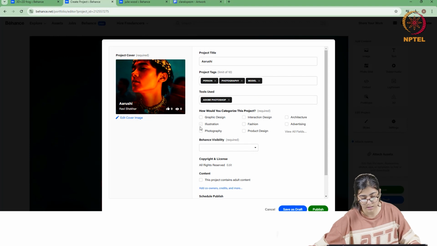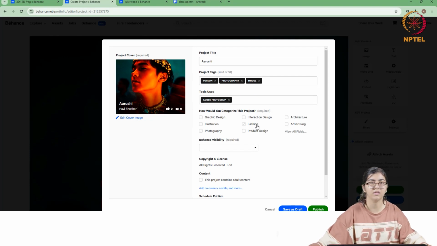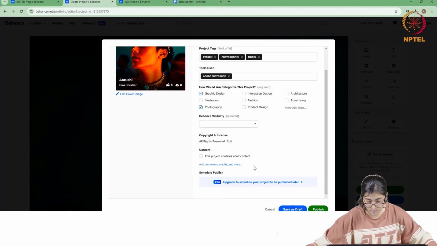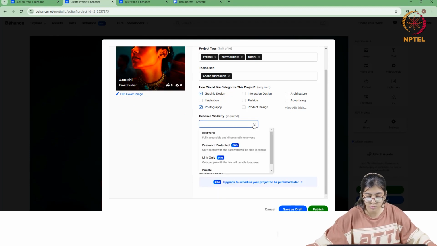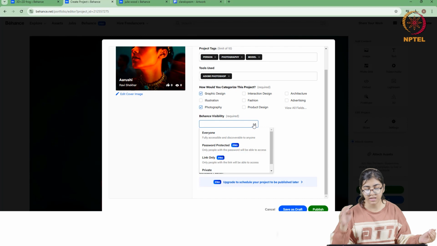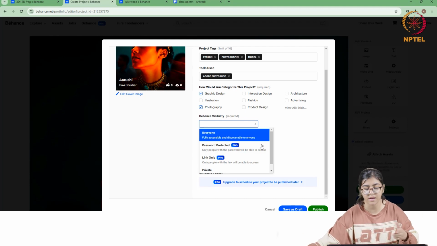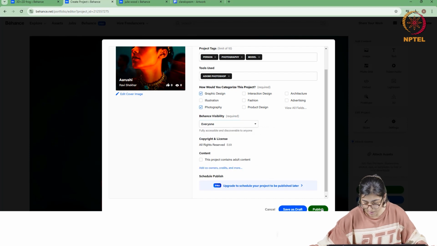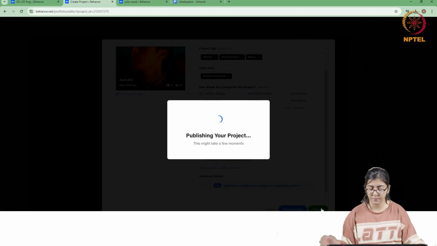I'll add that here, and you can also check whatever category suits this project. I'm just randomly filling it for now. You can select the visibility, whether you want it visible to everyone or private. I'll keep it for everyone, and I'll publish the project.